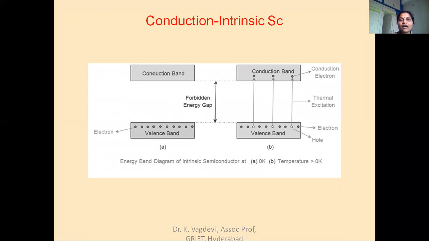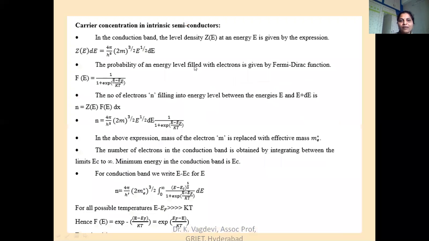So EC is the minimum energy state of the conduction band, and capital E will be the maximum energy states. So instead of E, we now take it as E minus EC for the energy states that belong to the conduction band. So instead of E, I replace E minus EC whole power half. And the energy states limitation extends from 0 to infinity, because all the energy states extend from minus infinity to plus infinity, so we can write it as 0 to infinity.